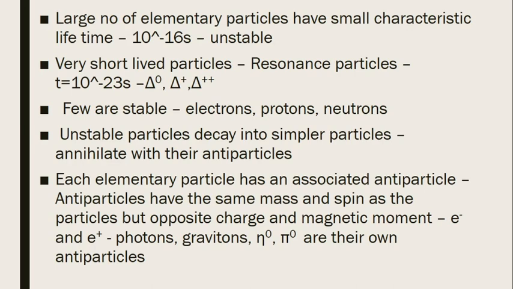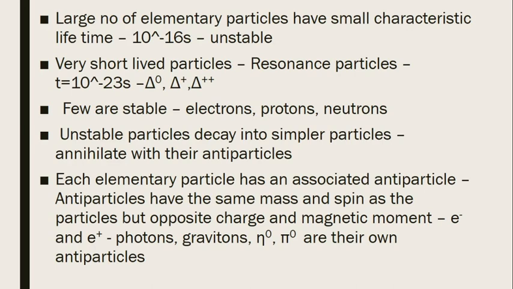You know that the positron is an antiparticle of the electron, and the positron has the same mass as that of the electron, but it has a charge opposite to that of the electron. So what happens when electron and positron come together? They will combine, and that process is known as annihilation. So unstable particles either decay into smaller particles or annihilate with their antiparticles.